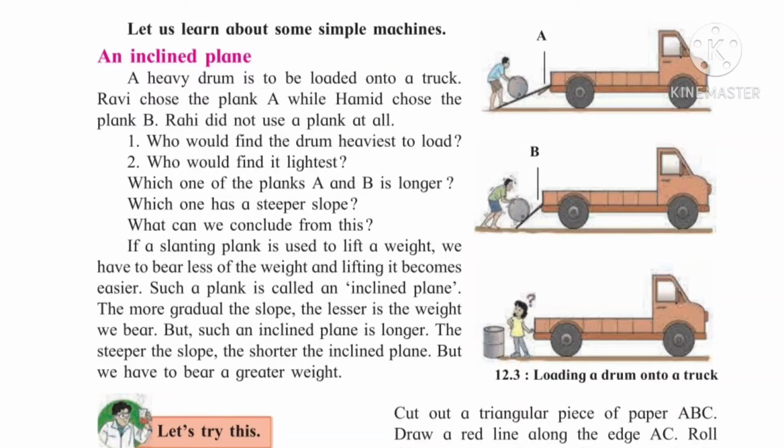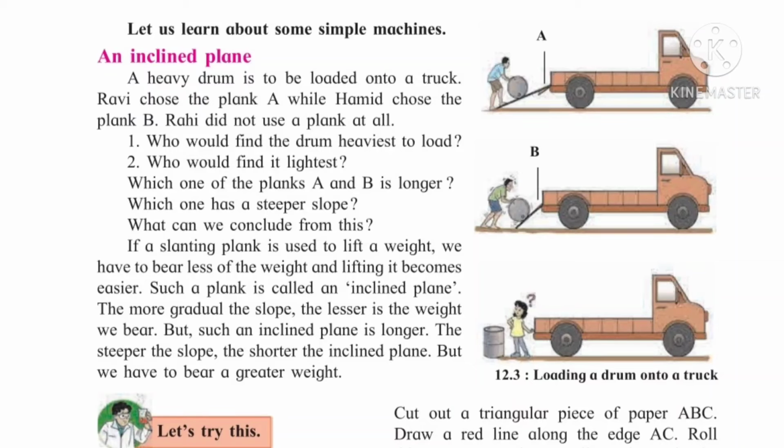An inclined plane. Observe the picture. See in the picture that a truck is there, and in that truck we have to load a drum. A heavy drum is to be loaded onto a truck. Now Ravi chose a plank A to load the drum onto the truck, while Hamid, another boy, chose the plank B.